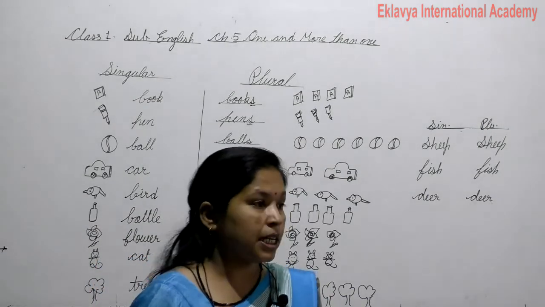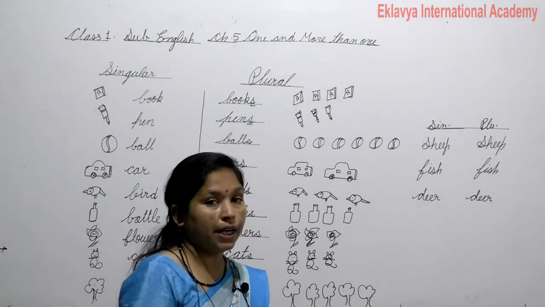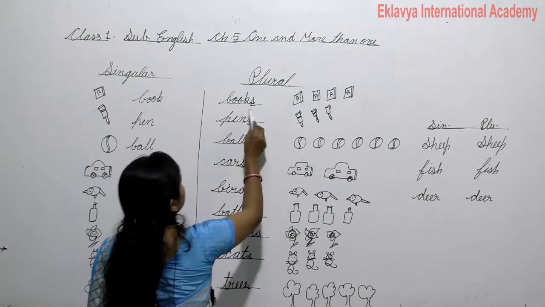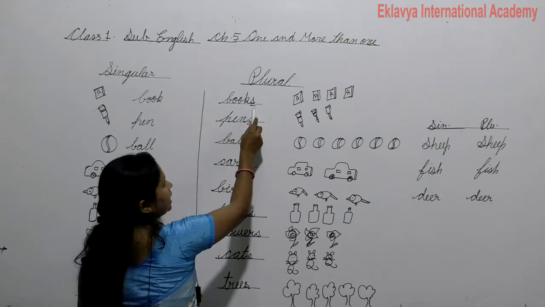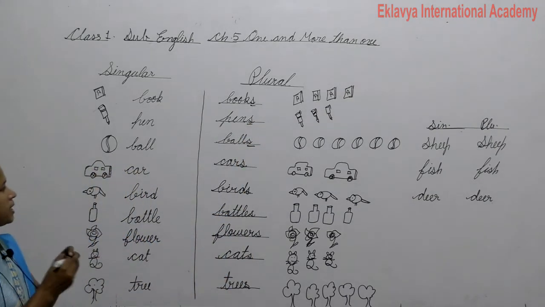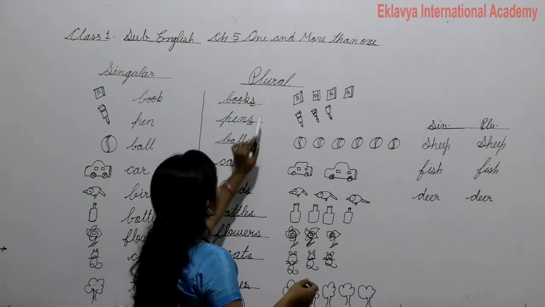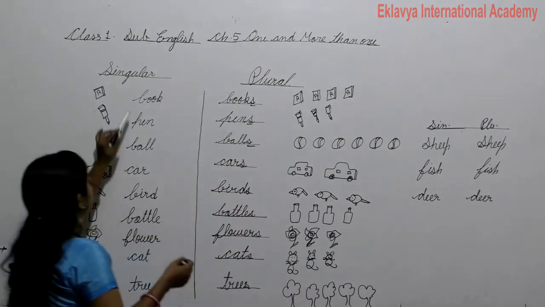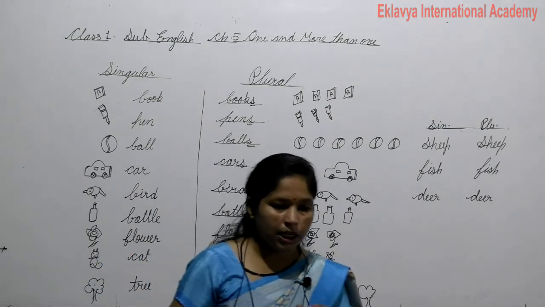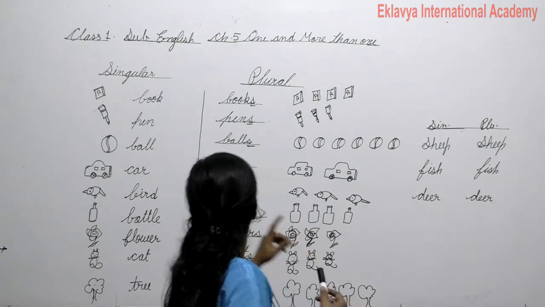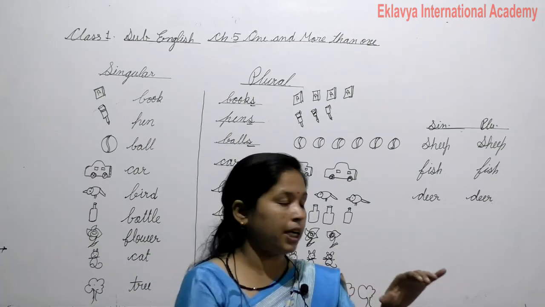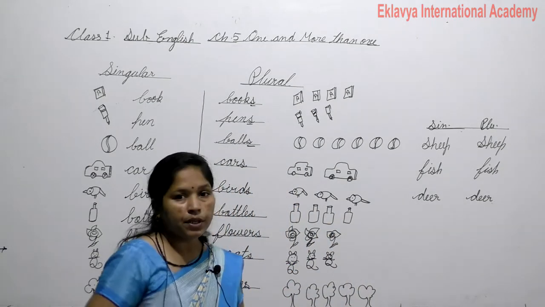In the previous class you understood the use of one and many, and singular and plural are the same. And in adding words, adding s. Yes, understand this s, adding s. So adding s is plural, things more than one. Okay, and singular is one thing. Okay, so understand this only: when we talk of one, the word is singular, and when we talk of more than one, the word is plural. Okay, thank you students.